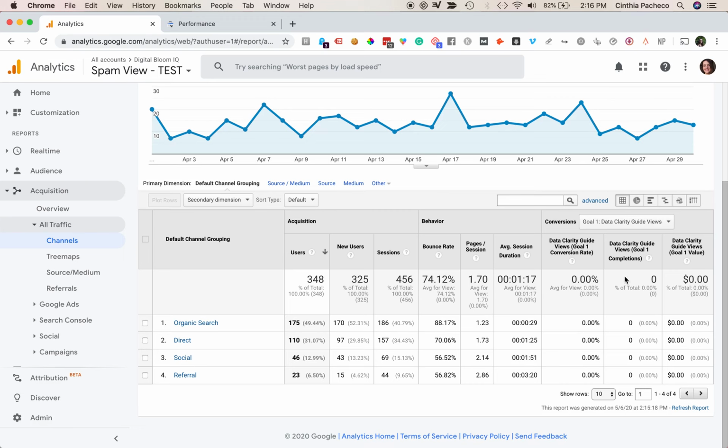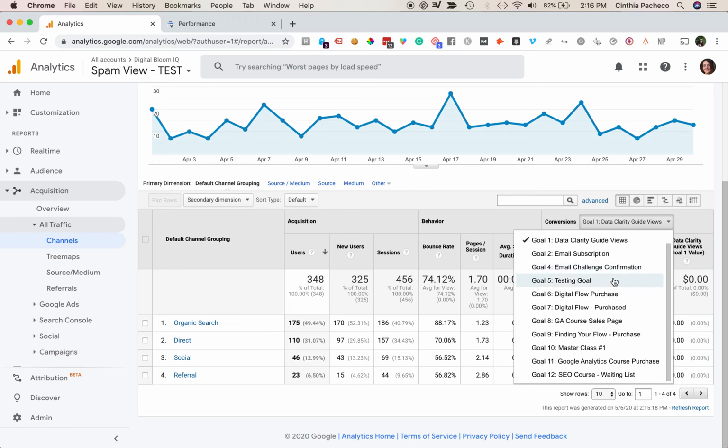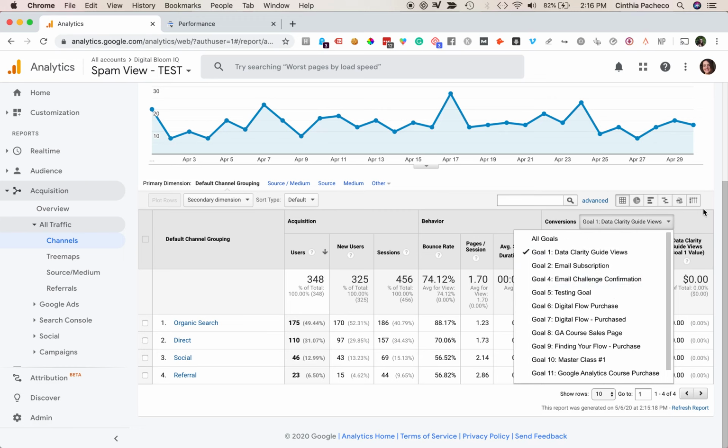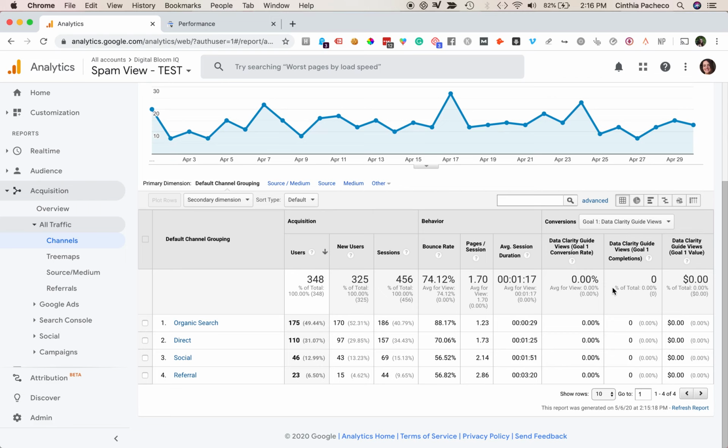The other thing I would recommend setting up, and you can see I don't have it set up. I have a bunch of goals, but these are all old, so this is a good excuse for me to do the things that I recommend you do: set up some goals. I do have a separate video on my YouTube channel on how to set up goals, but I'll make sure to set this up for the next May data date, because this will tell me how many people are opting in to my different opt-ins, or potentially buying courses and stuff like that. That gives me a really powerful return on investment metric for each of these marketing channels.